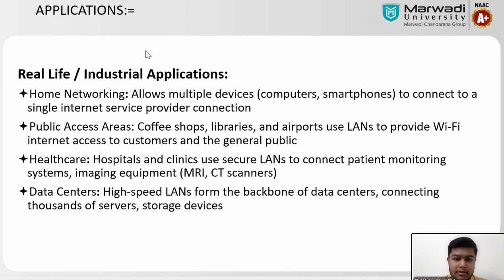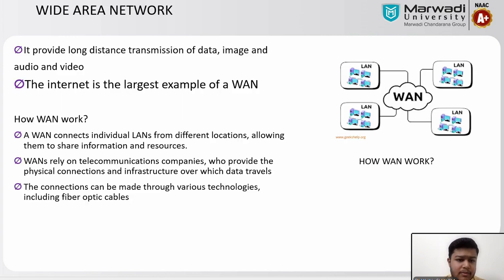We will look at applications. What are the applications of LAN? These are some real life and industrial applications. Home networking that we use in our daily life. Public access areas like coffee shops, libraries and airports all use LAN. Healthcare, hospitals and clinics use secure LAN to connect patient monitoring systems, because there we cannot delay. Here speed is necessary. And data centers.